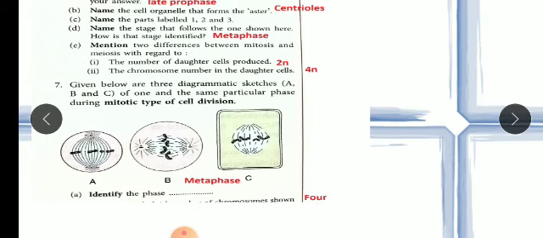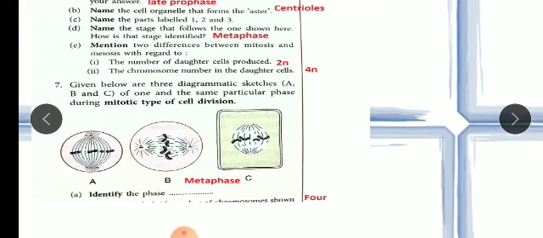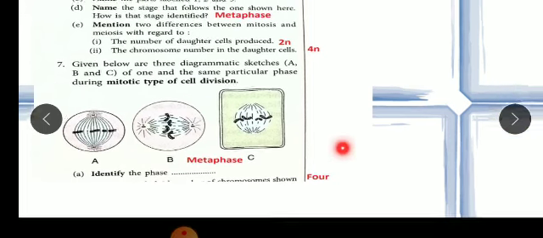Okay, so identify the phase. So first one, identify the phase. So in all the pictures you can see these chromatids, these chromosomes are present in the middle part. So it is a metaphase. Meta, M for middle, M for meta. I told you, remember like this. Now what is the diploid number of chromosomes shown in them? So you can see 4 chromosomes. In all the 3, the number of chromosomes is 4. Here also, here also, here also. So you can write 4 as I have written.